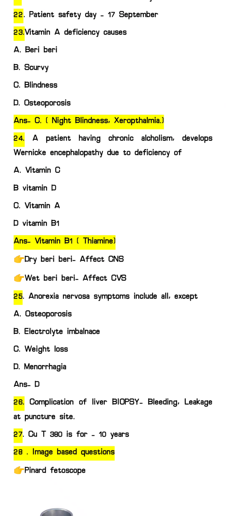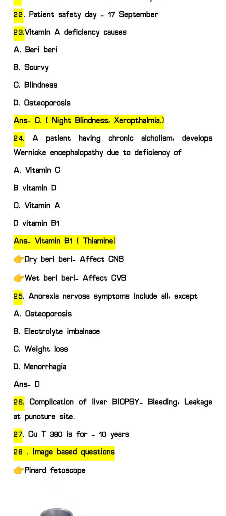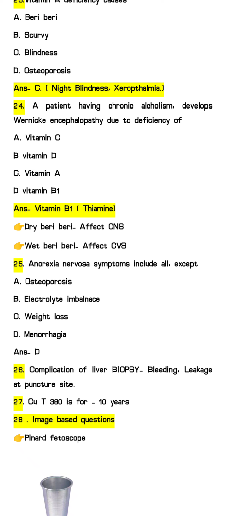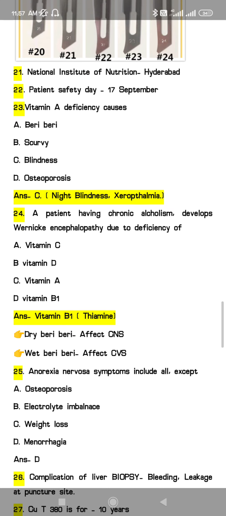Okay, 24, a patient having chronic alcoholism develops Wernicke's encephalopathy due to deficiency of. In a patient with chronic alcoholism or alcohol dependence, there will be deficiency of vitamin B1, that is thiamine deficiency. Mainly due to this deficiency the patient may develop Wernicke's encephalopathy. As we know there are two types of beriberi, dry beriberi and wet beriberi. Dry beriberi mainly affects the CNS, central nervous system, and wet beriberi mainly affects the cardiovascular system.